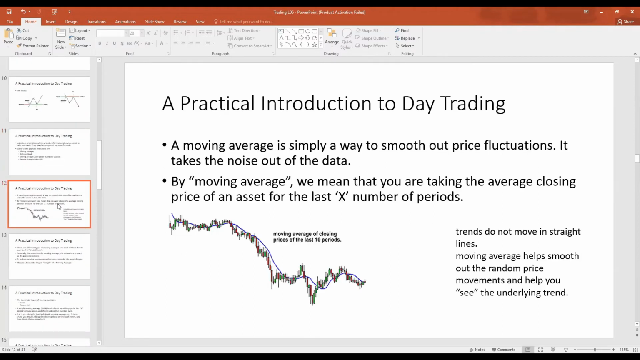So the most common indicator is a moving average. A moving average is a way to smooth out price fluctuations. It takes the noise out of the data. By moving average, it means that we're taking the average closing price of the asset over the last X periods. This might sound technical, right? Let me give you an example.